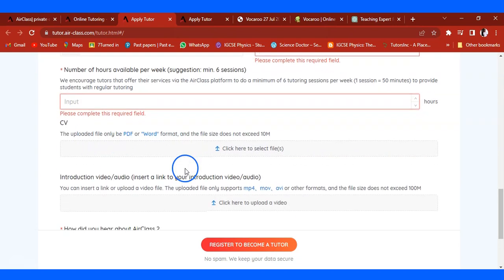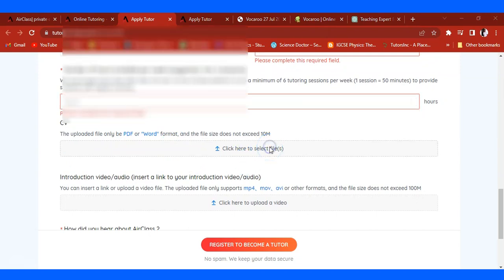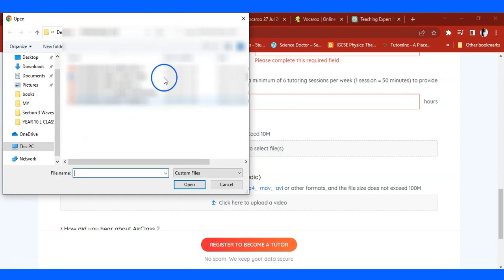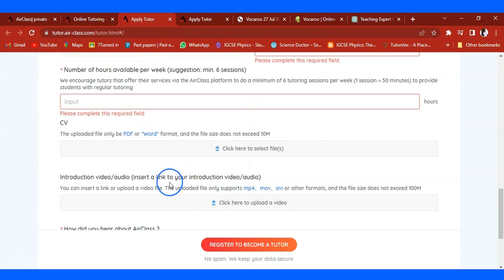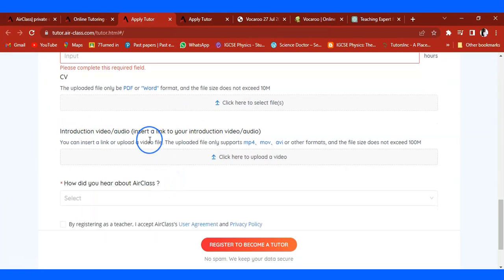The next section is to upload your CV. You just click here, and then you can go straight to your computer and upload it. There's another section here which I'm going to advise you on how to go about. It's the introduction video or audio, which you can insert as an audio, or you can insert as a link. So I'm going to show you one way you can do that.